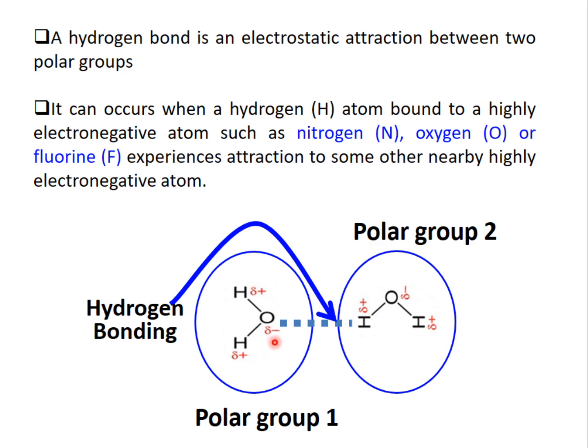You can see that the hydrogen atom, which is connected to the highly electronegative atom oxygen, is attracted by another polar group, another water molecule's electronegative atom oxygen. So this bond, which is shown by the dotted bluish line, is hydrogen bonding.